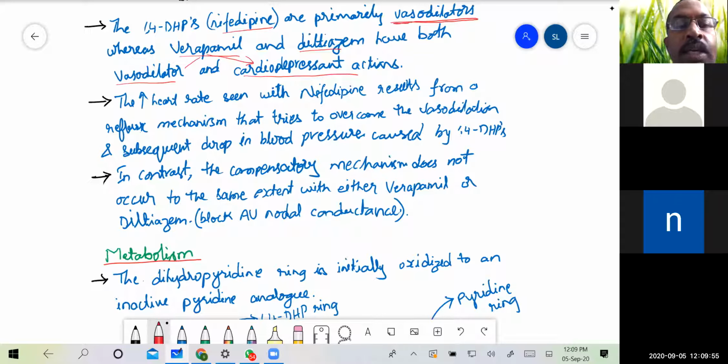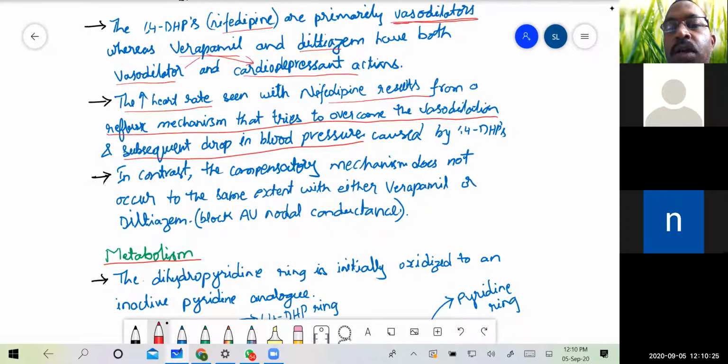Then there is the increased heart rate seen with nifedipine. All these drugs which we are using should reduce the blood pressure and should also, to some extent, reduce the heart rate. But when nifedipine is given, it results in an increase in heart rate. This is due to a reflex mechanism that tries to overcome the vasodilation and subsequent drop in blood pressure.